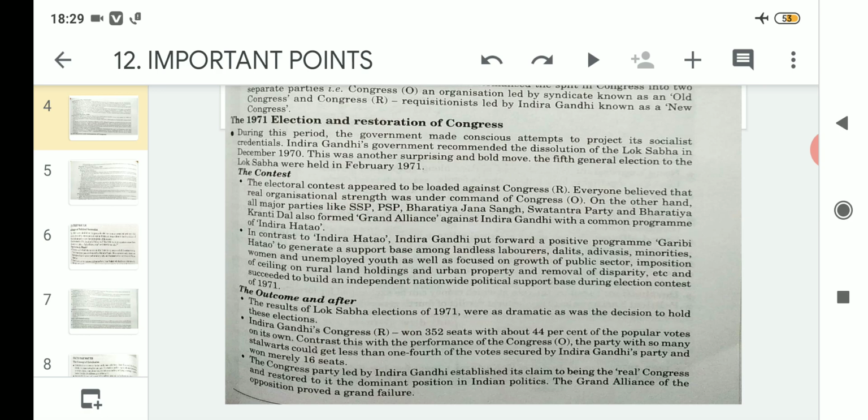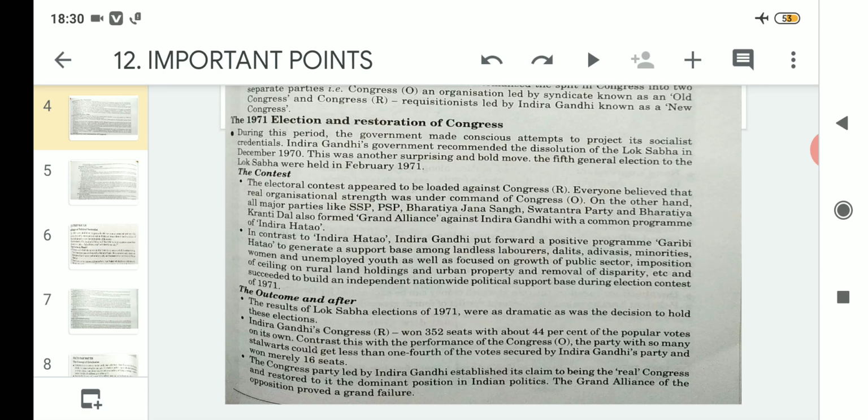Contrast this with the performance of Congress O, the party with so many stalwarts, that means so many experienced leaders, who could win only 16 seats. That means less than 1/4. Out of, suppose, 40, they were not able to win even 10. They were not able to win even 1/4 of the seats, and at last they won only 16 seats.